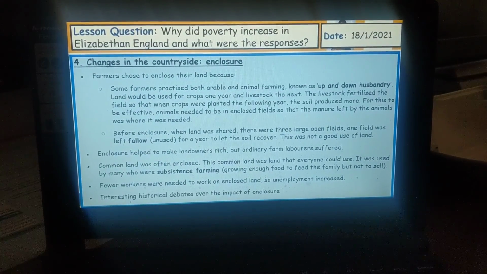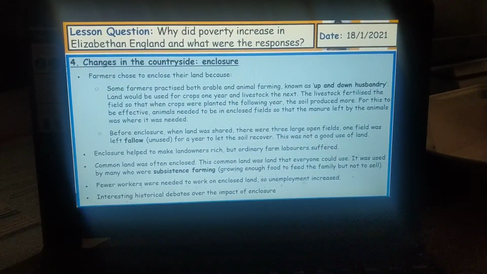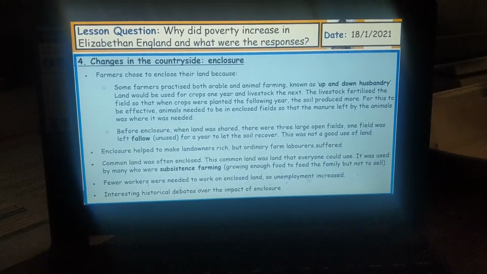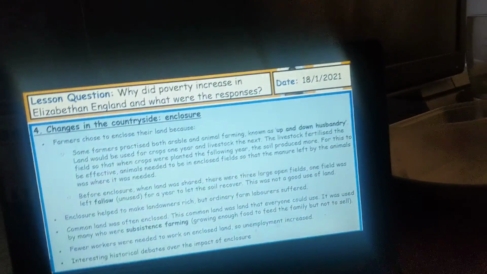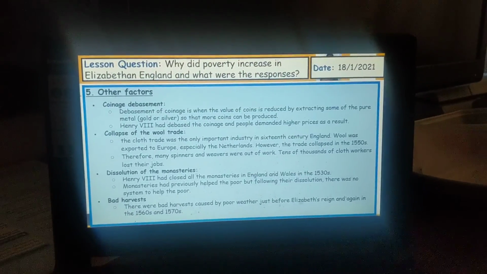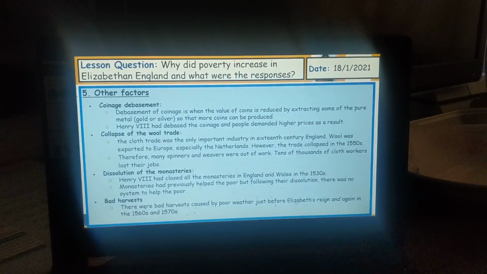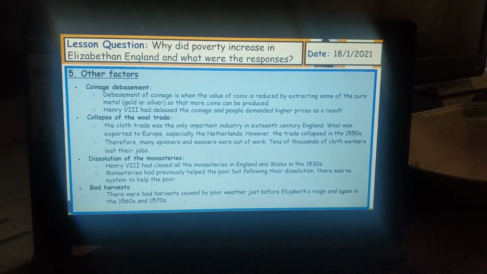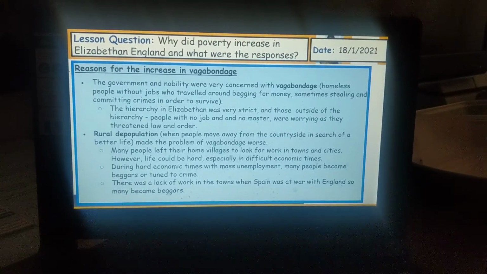So, moving on. Do read in more detail the changes in the countryside, enclosure, so you get a really good understanding as to how that contributed towards poverty in England. There are also other factors, some really good other factors as to why poverty increased, which I want all of you to read and get into really good detail with so you understand those key factors.